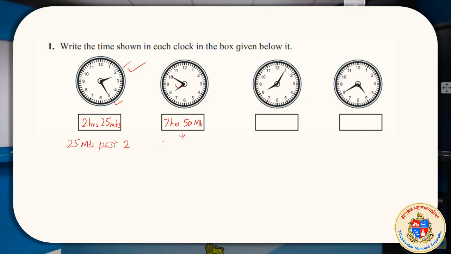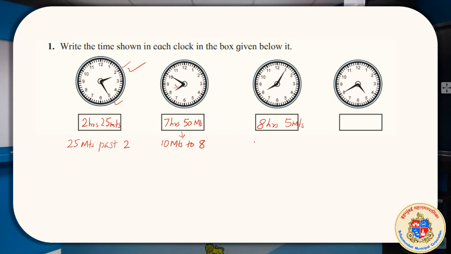So you will say it is 10 minutes more, that when it reaches 60 minutes it will become 8 o'clock. So you would say 10 minutes to 8. So here it will be 8 hours and 5 minutes.